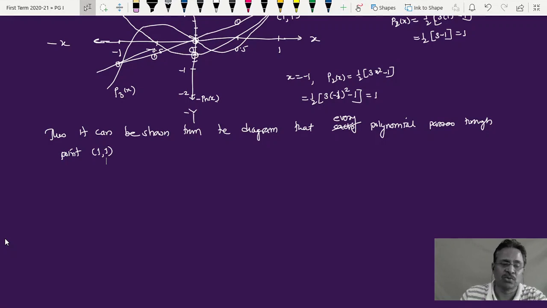Okay. Now this is the first part. The second part is properties. We'll see a few properties of these Legendre polynomials. Properties of Legendre polynomials.